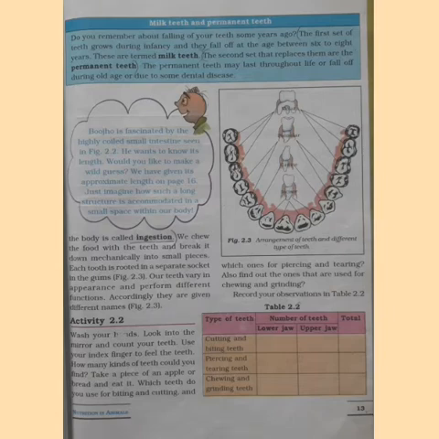The permanent teeth last throughout the lifespan or fall off during old age, or they may fall off due to some dental disease, isn't it? So you all have seen in the mirror different types of teeth in your mouth. Each tooth has a different function to do.